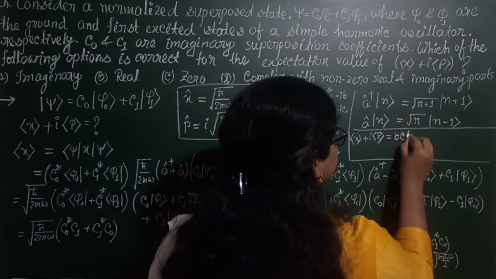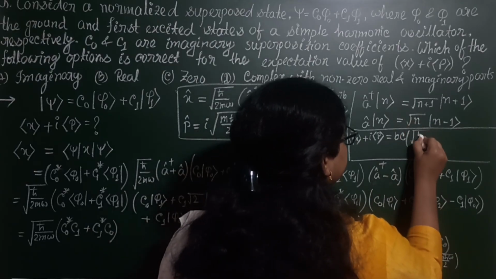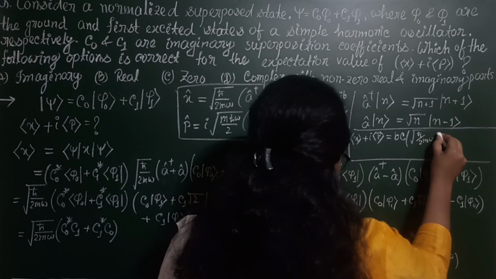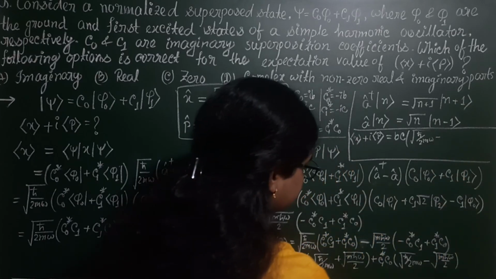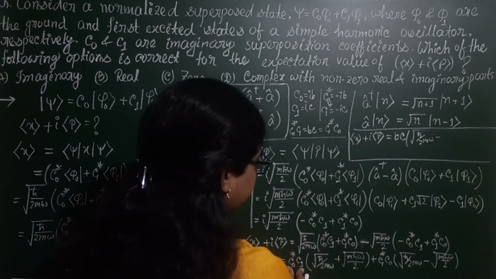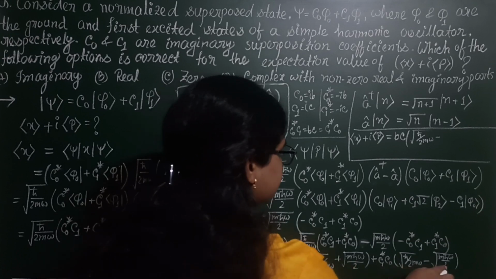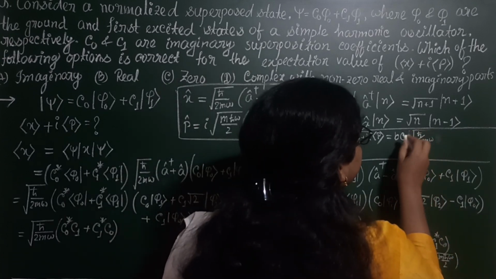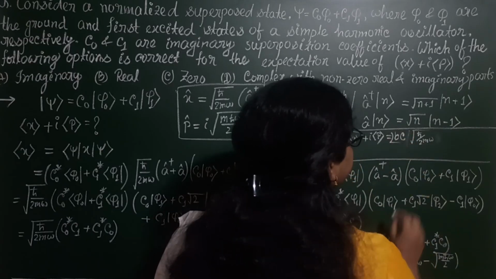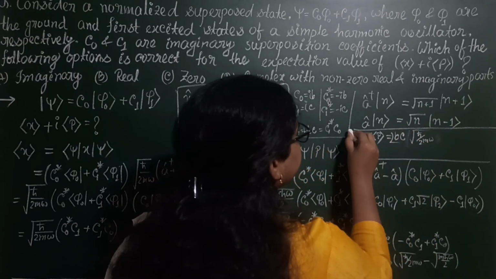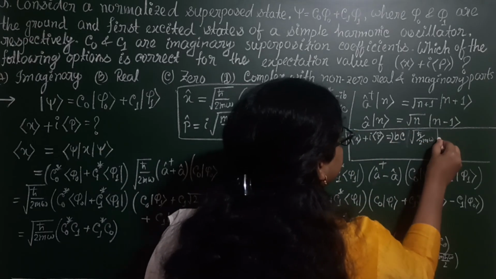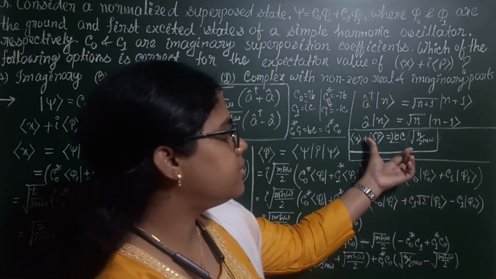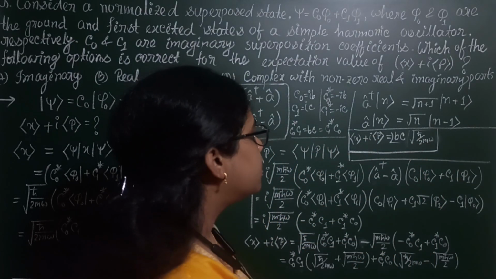So taking BC common, we get the bracket of root over h squared by 2m omega plus the same term, where we put the values BC and BC here, and the other terms will cancel. So it will give 2 times root over h squared by 2m omega. This is the value of the given quantity.